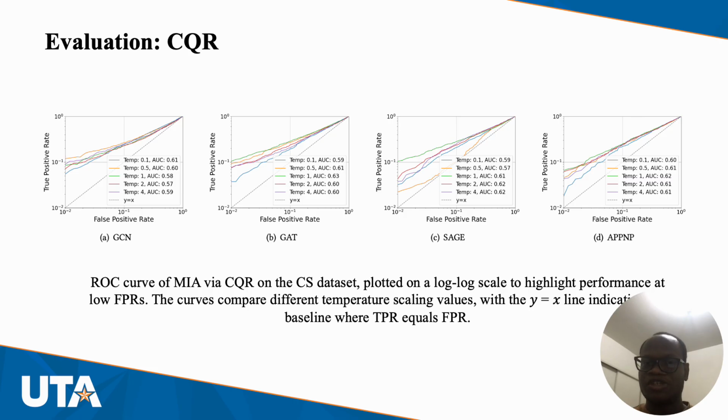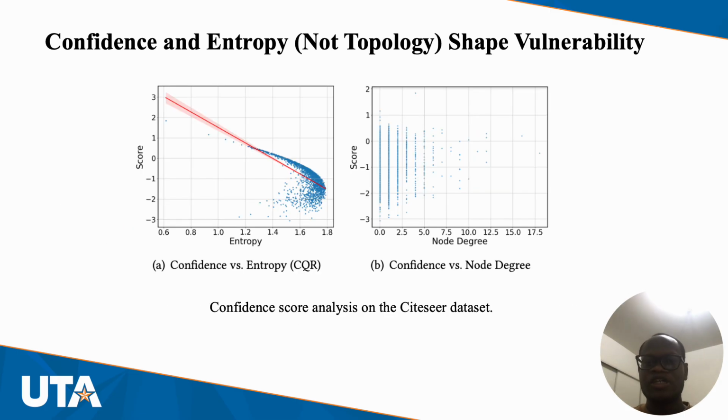Testing using the conformalized quantile regression, we see that in many cases, using different temperature values, the attacker can reliably discriminate between members and non-members for the most vulnerable cases. We wanted to check if the structure of the network has effects on vulnerability. Using node degree as a proxy, we notice that node degree is not correlated with vulnerability at all, but that confidence and entropy shape vulnerability. In fact, when confidence is high, entropy is low, and when entropy is high, confidence is low.